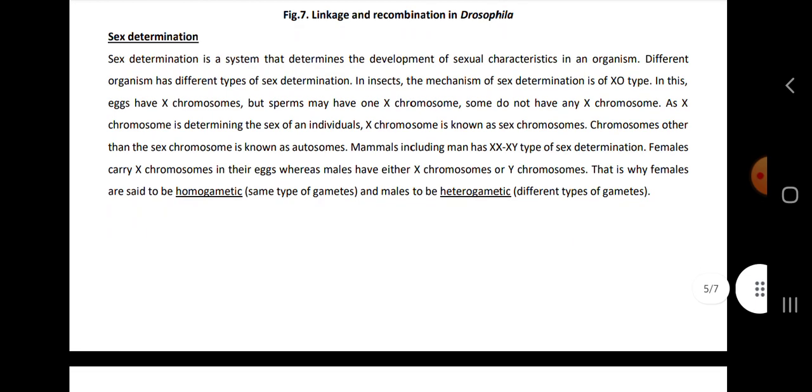Then sex determination, it is a system that determines the development of sexual characters in an organism. Female carry X chromosome in their eggs, whereas male have either X chromosome or Y chromosome. That is why females are said to be homogametic, that is same type of gametes, and males are said to be heterogametic, that is different types of gametes.